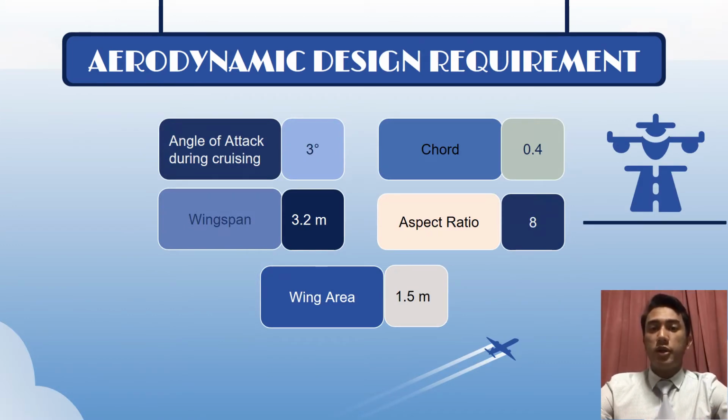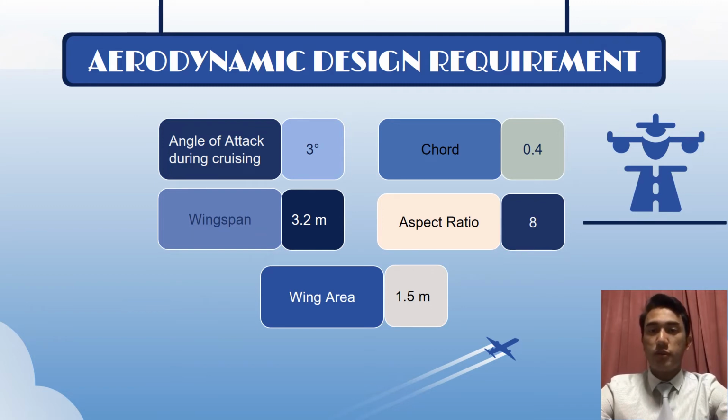Assalamualaikum. My name is Muhammad Danial Hakim bin Muhyin. I'll be presenting on the aerodynamic design requirement and the airfoil analysis. First of all, a few requirements have been applied to our design, such as the angle of attack of 3 degrees, the wingspan of 3.2 meters, 0.44 chord, the aspect ratio of 8, and the last requirement for design is the wing area, which is 1.5 meters. All of this will contribute to the UAV.